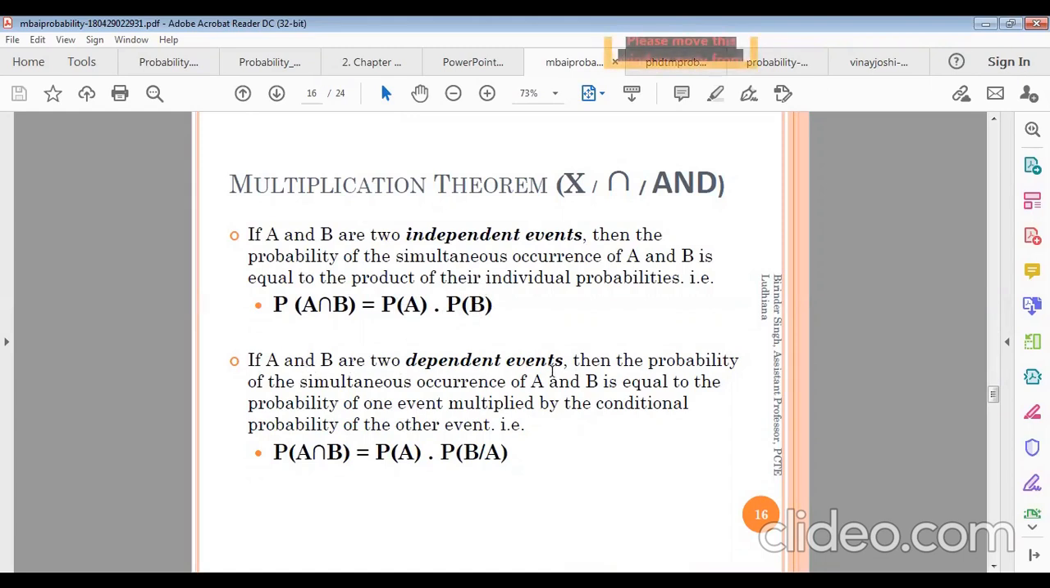If A and B are two dependent events, then the probability of the simultaneous occurrence of A and B is equal to the probability of one event multiplied by the conditional probability of the other event. That means you must know about this. In conditional probability, we got the probability of B if A happened equals the probability of A intersection B divided by the probability of A. Same as the formula of the previous one.